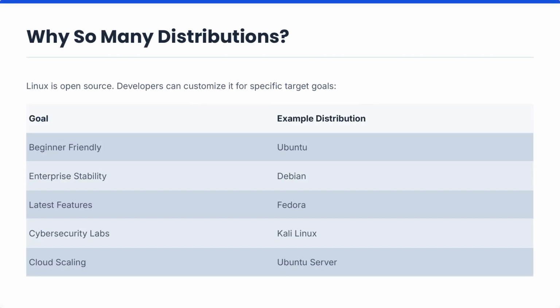One reason there are so many Linux distributions is because Linux is open source. Developers and organizations can customize Linux for specific goals such as beginner usability, enterprise stability, cybersecurity testing, or cloud-scale deployments. Different distributions are optimized for different use cases and audiences.